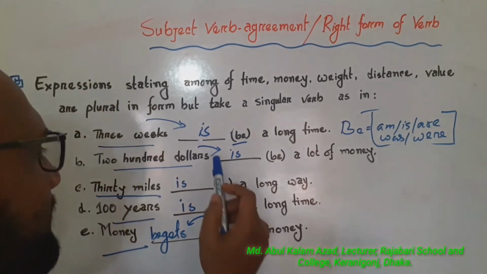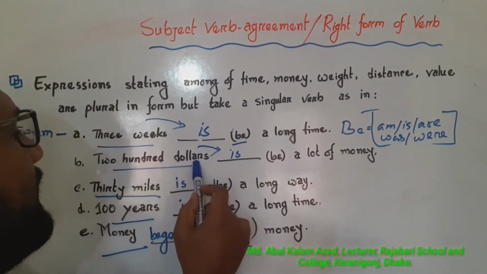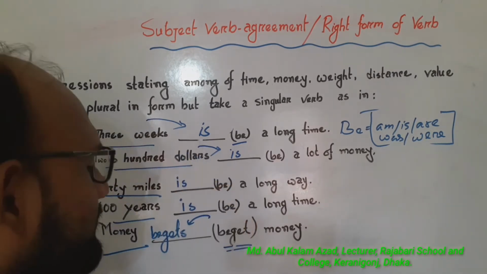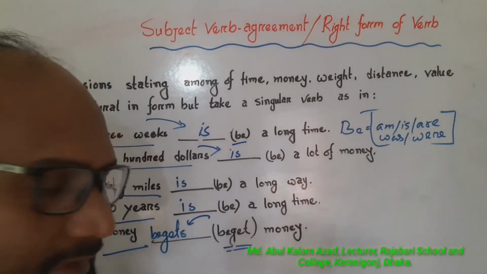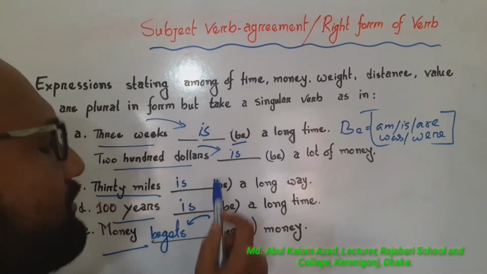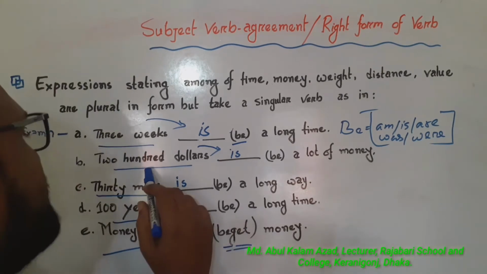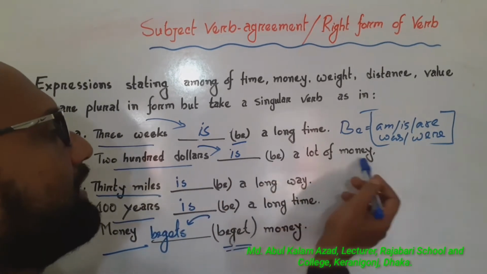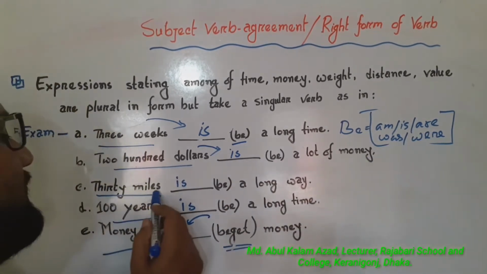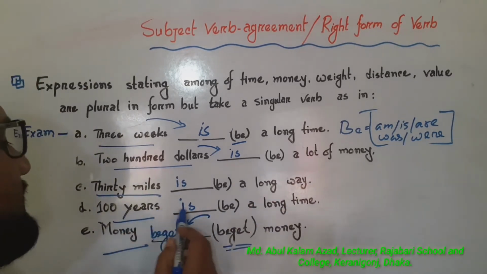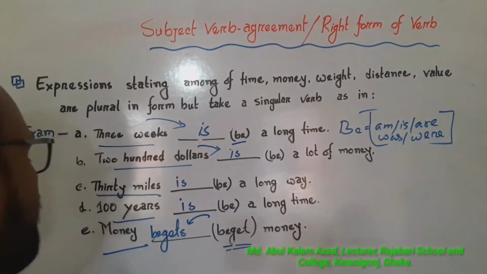Now look at this. $200, though it looks like a plural form of subject, but after this word, we will use a singular form of verb. $200 is a lot of money. 30 miles is a long way. 100 years is a long time.